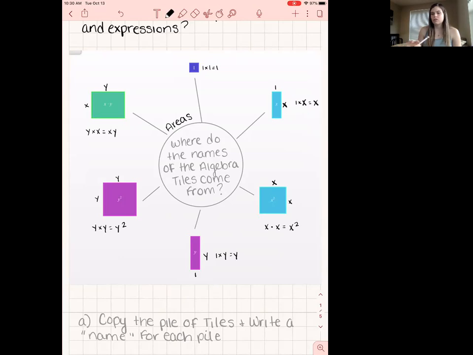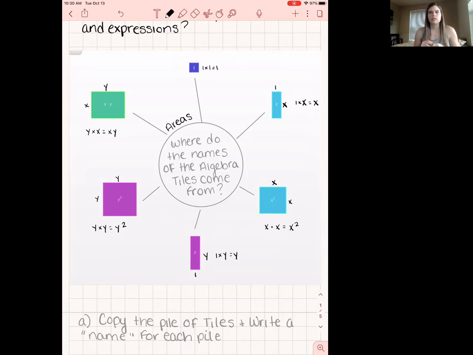So here are the 6 tiles that we're going to be using for the next couple weeks. We're going to get real familiar with them. So we've got, again, the unit tile. The light blue are our x and x squared. The purple are the y and y squared, which are a little bit longer than the x tiles.